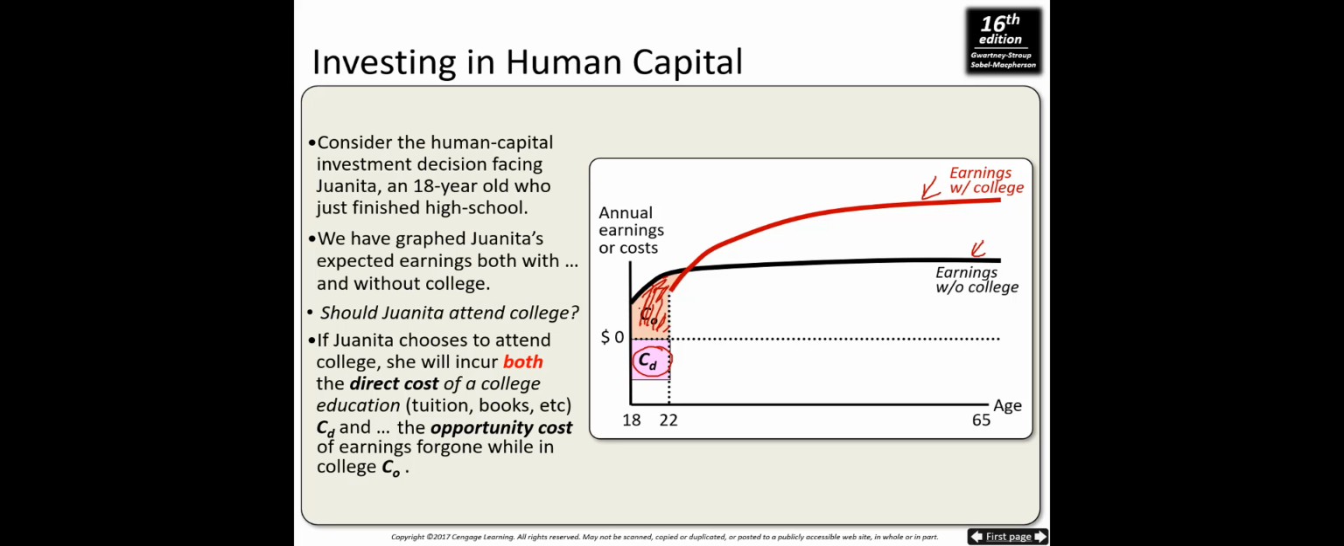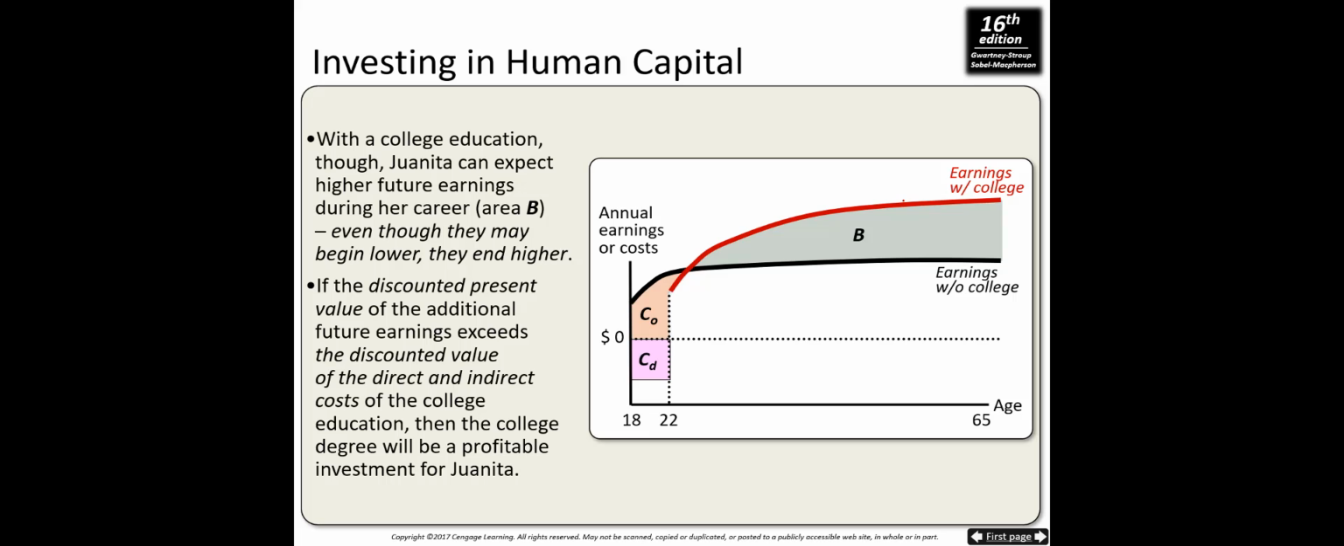These are based on earnings of an unskilled person. And as you see, earnings with college is the red one. Now, how are we going to make a decision? We need to compare benefit and the cost. With the college education though, Juanita can expect higher future earnings during her career, represented by area B.